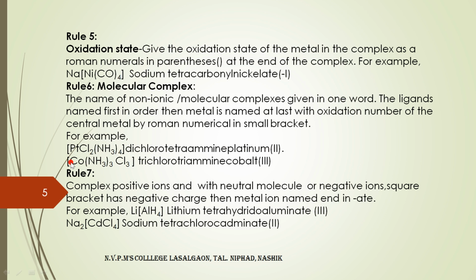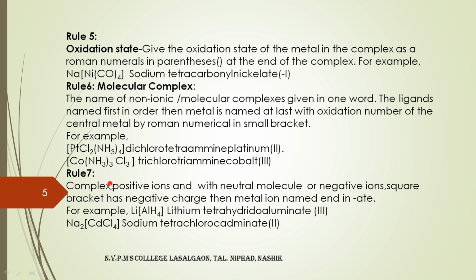Then another example, Co(NH3)3Cl3. There are 3 minus charges on chloride, no charge on ammonia, then +3 charge on cobalt. So +3 on cobalt and -3 on chloride is equal to 0. Then the name is, first the negative ion, trichlorotriamminecobalt(III), that is the oxidation state on cobalt is +3, so we show it in Roman numeral.